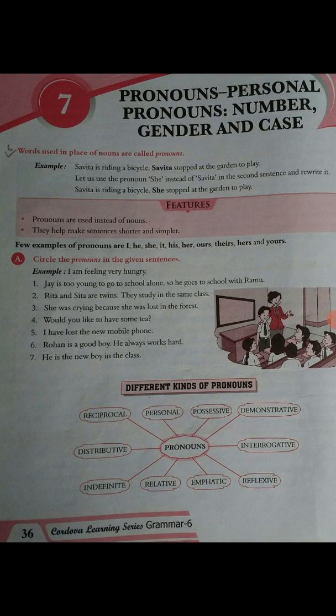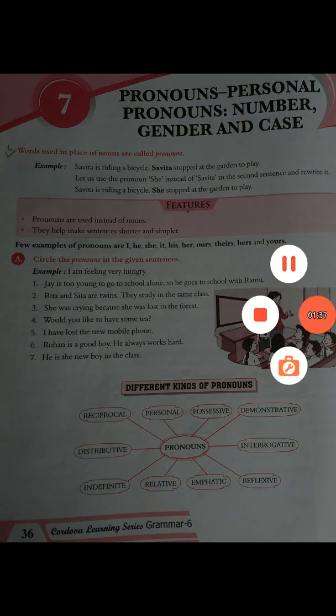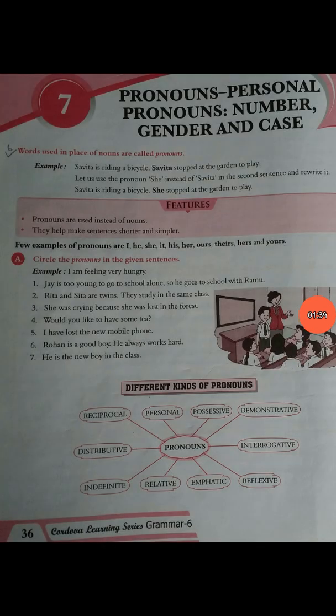Savita is riding a bicycle. She stopped at the garden to play. So instead of Savita, what have they used? They have used she. Okay, instead of Savita, they have used she.